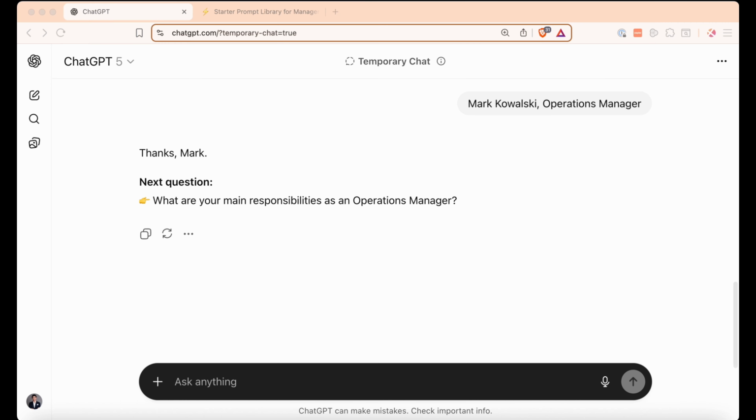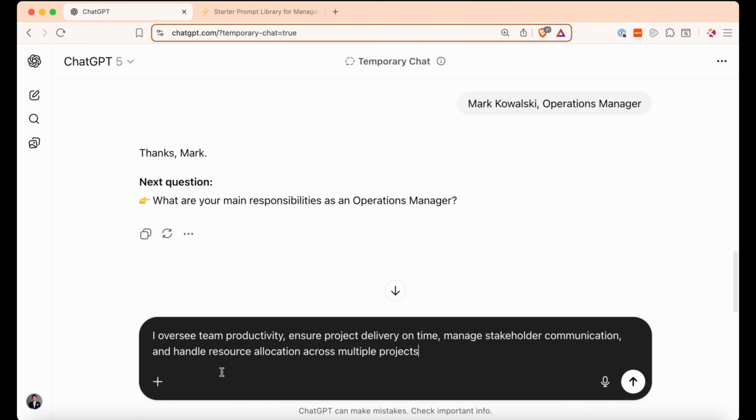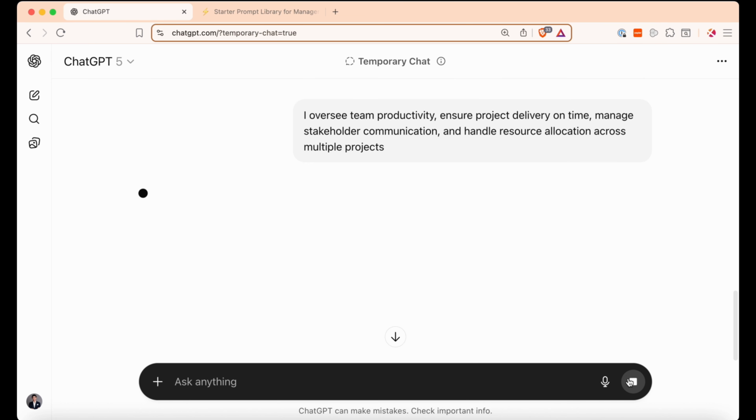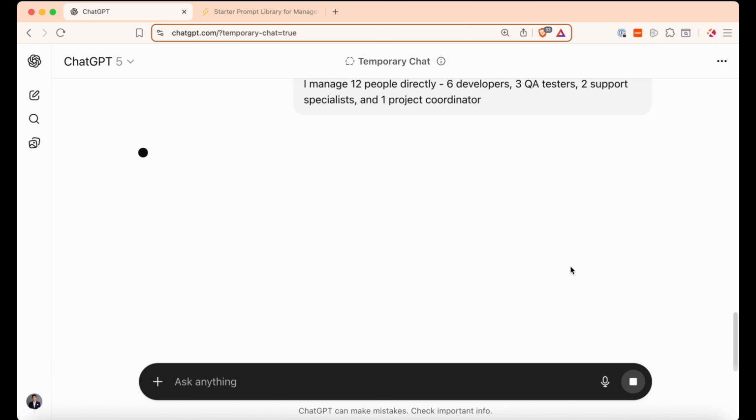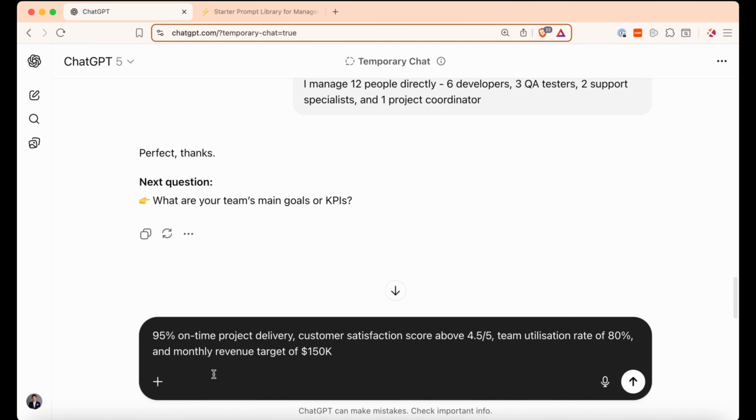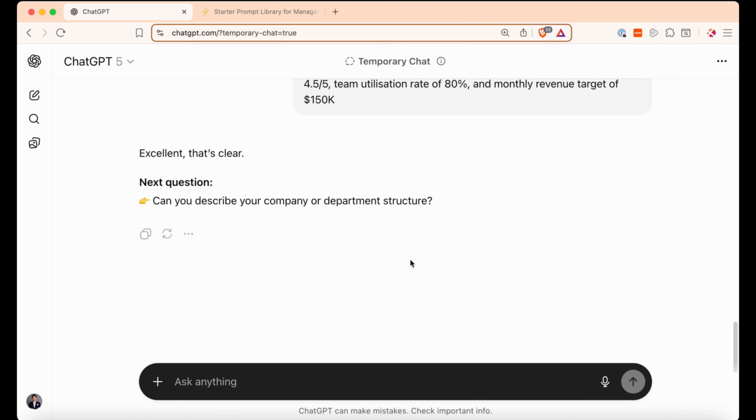What are your main responsibilities? I oversee team productivity, ensure product delivery on time, and so on. How many people do you manage directly and what are their roles? I manage 12 people directly. Yes, and then we have another question, and that is more about the team goals and the KPIs. So the answer there that we prepared for you is, for example, 95% on-time project delivery, that kind of thing. Then we have another question, and that's about the company and departmental structure.